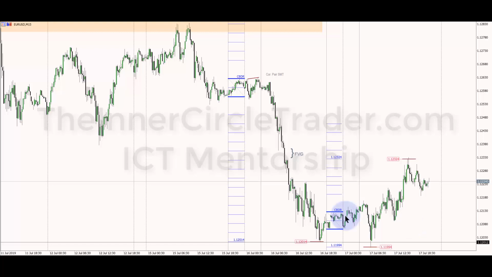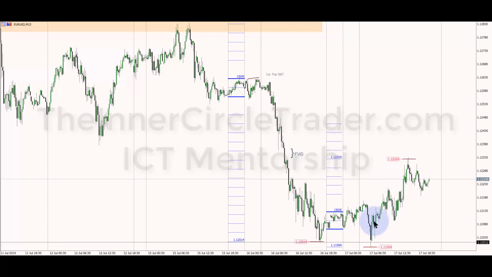I've calculated the central bank dealers range again here. And the first standard deviation takes us to 111.994. 111.994 is over here. And the actual low comes in, again, it's going to fight me, at 111.992. So I was off by 2 pipettes there, not even half a pip. And price is showing willingness to go higher. We have a market structure break here, taking out the initial high of the day.